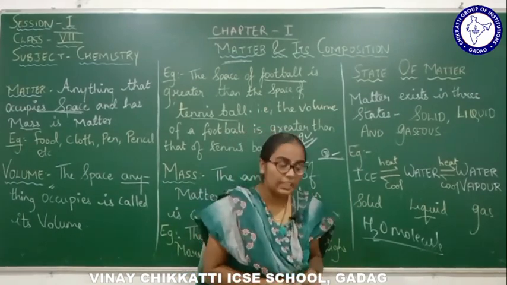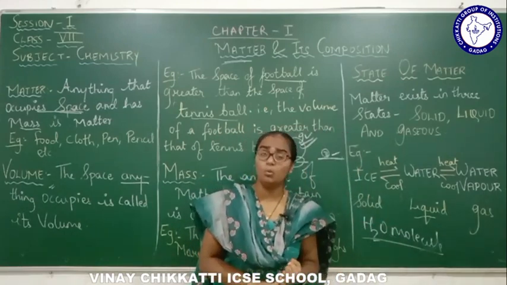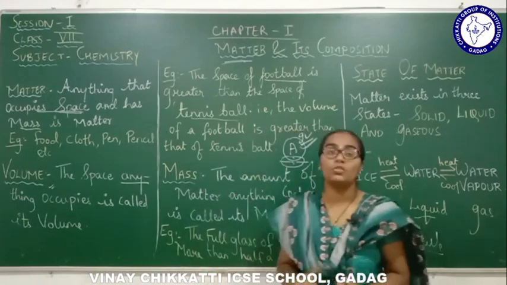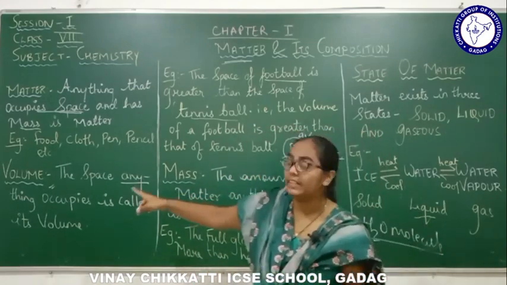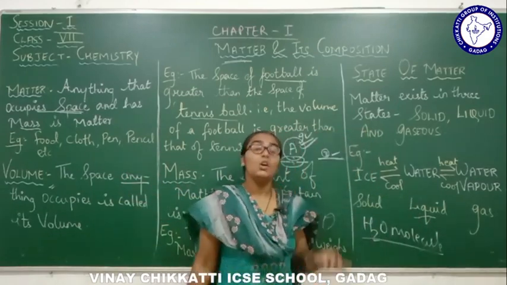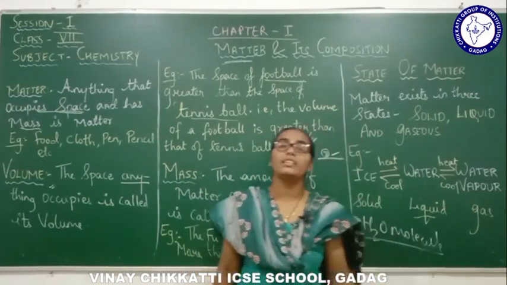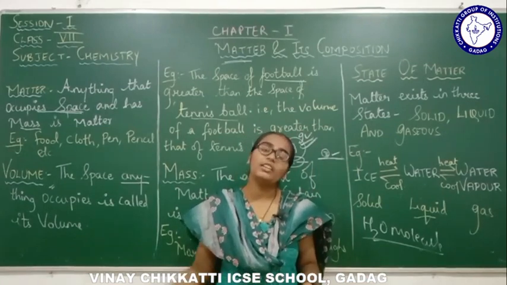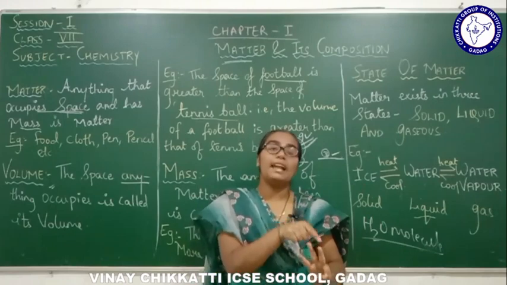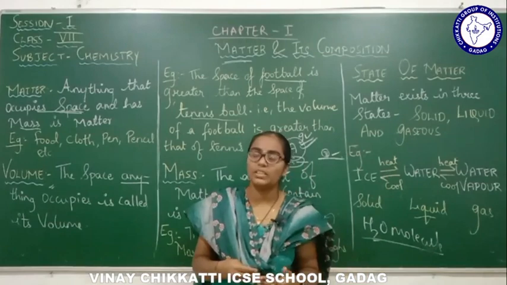Okay, now in this we have studied what matter is all about, and the basic two fundamental terminologies over here are volume and mass. Apart from that, we also studied the states of matter. There are three types of states of matter, which you keep on studying from your lower standard itself: solid, liquid and gases. How these solid, liquid and gases are correlated with each other, we saw with the help of an example.